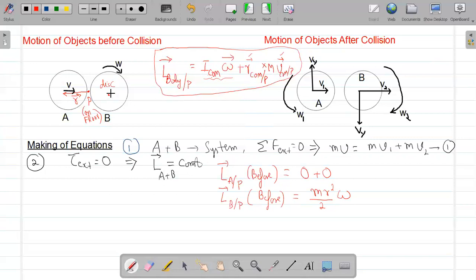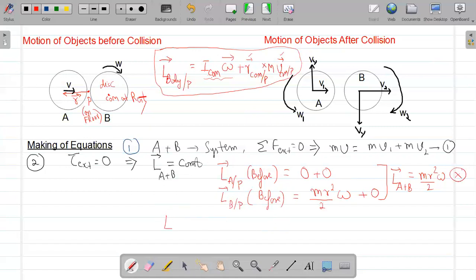But center of mass of disk B was at rest before the collision, so no second term will appear. Therefore, the total angular momentum of the system A plus B is mr square by 2 times omega. It is into the plane.